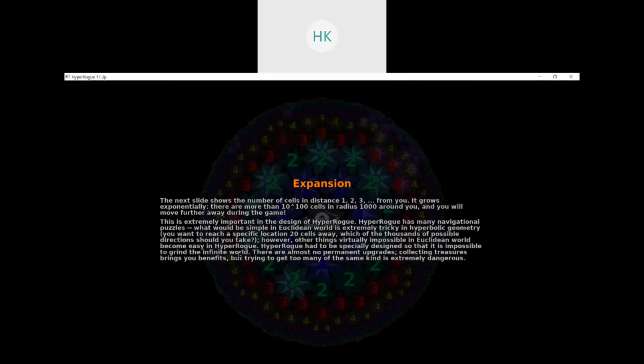Now we talk about the open disk model and see how the distances work. So let me just read it out from the slide. It shows the number of cells at distance 1, 2, 3, and so on from you. It grows exponentially. That's how we notice, because we said as we approach the boundary, the points go further and further apart, right? So basically there are more than 10 to the power 100 cells in radius 1000 around you, and you will move further away during the game.